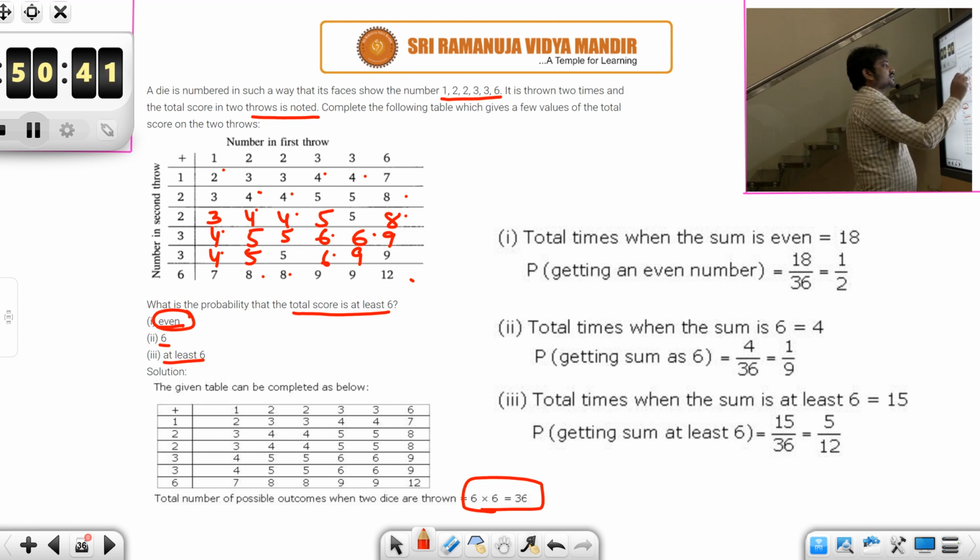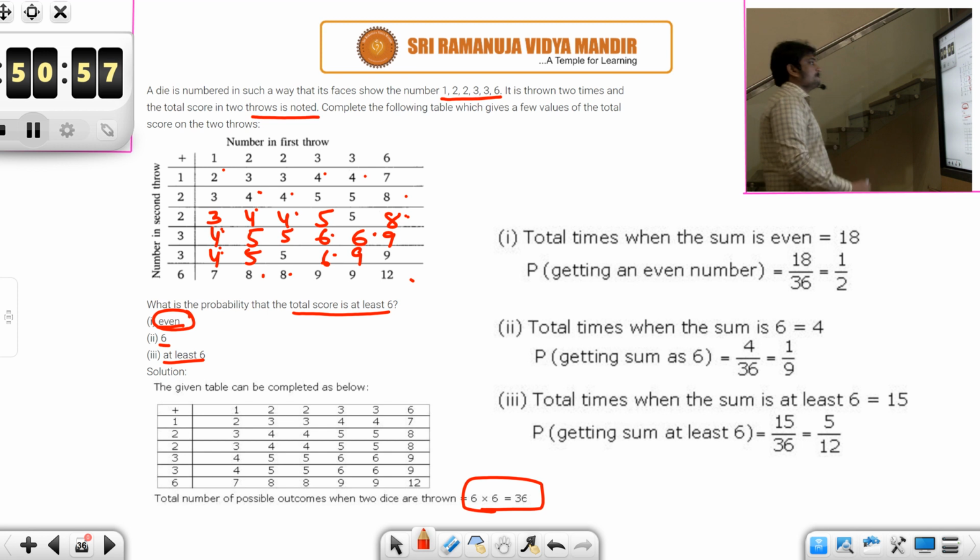1 2 3 4 5 6 7 8 9 10 11 12 13 14 15 16 17. And one more.